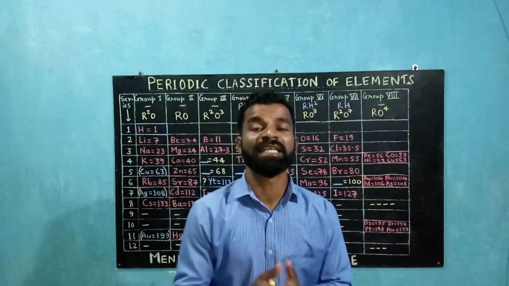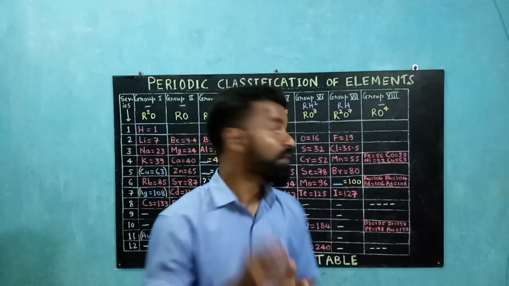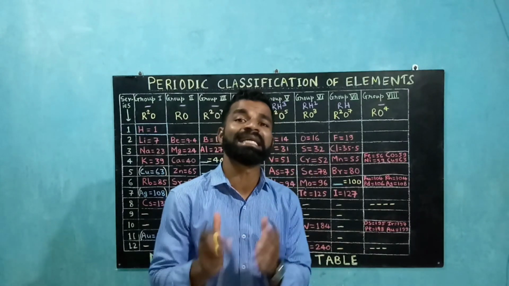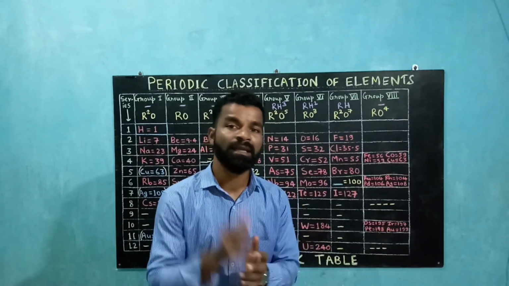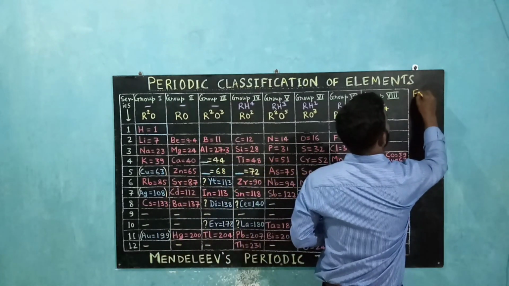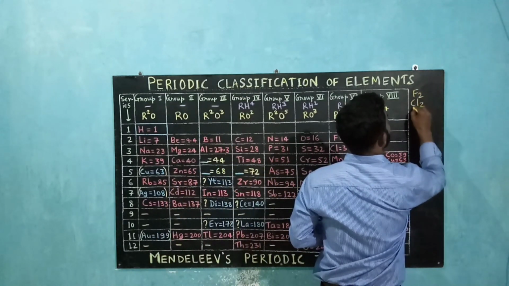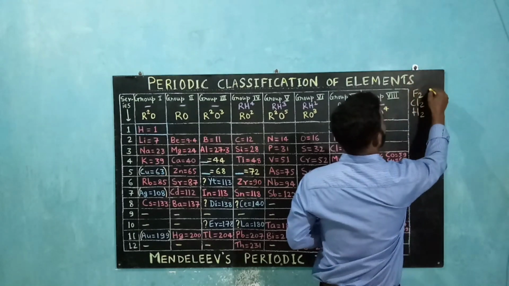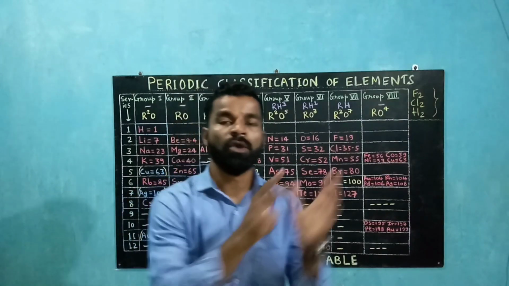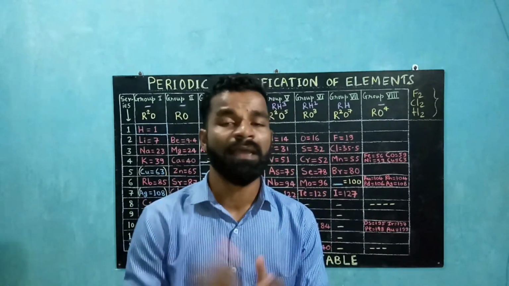Hydrogen shows similarities with group 7 halogens. For example, if you take halogens like fluorine or chlorine and see their molecular formula, it matches with the molecular formula of hydrogen. Fluorine is F2, chlorine is Cl2 and hydrogen is H2. So their molecular formulas match. This is the first similarity observed between group 7 elements and hydrogen.